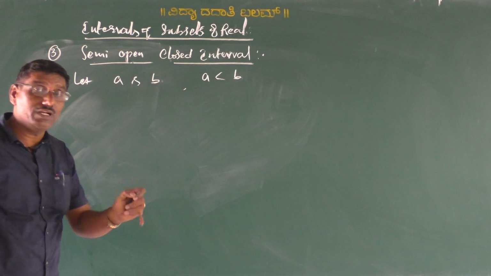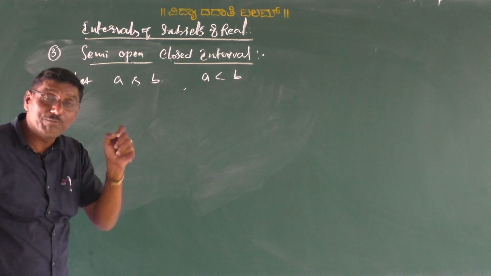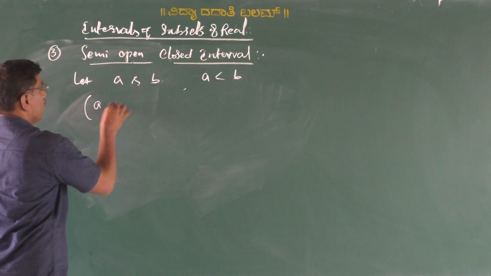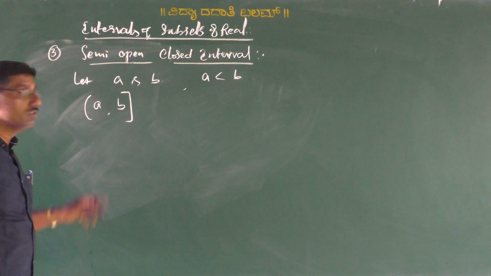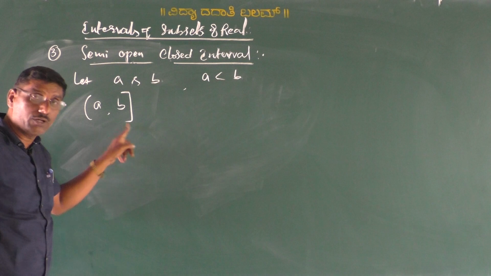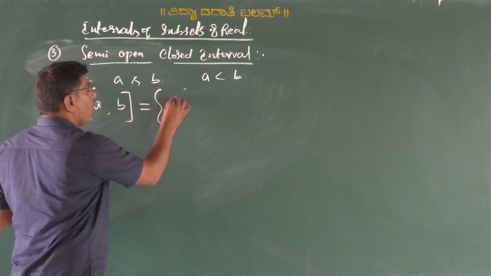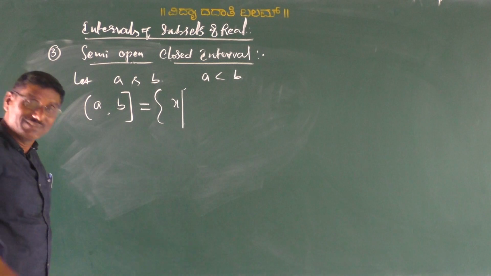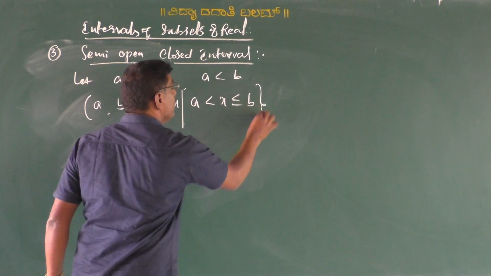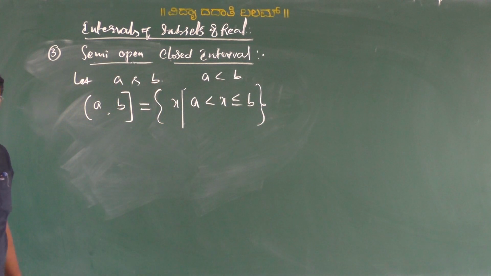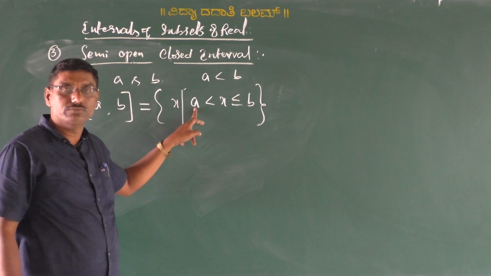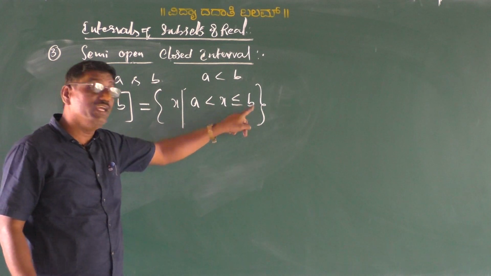My dear students, that can be written symbolically as semi open closed interval is equal to set of all x such that A less than x less than or equal to B. Are you understood? Here the endpoints like this, A is excluded, that is not included, but B is included.